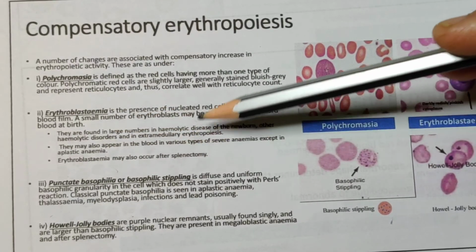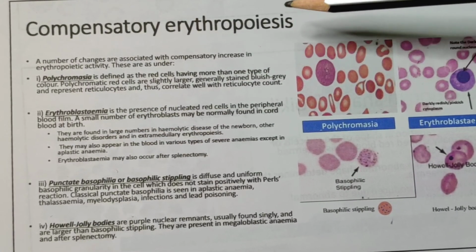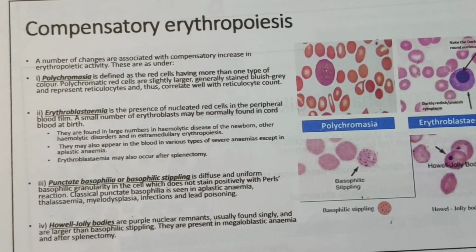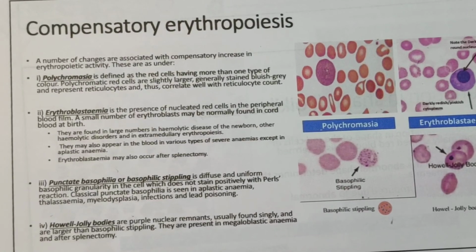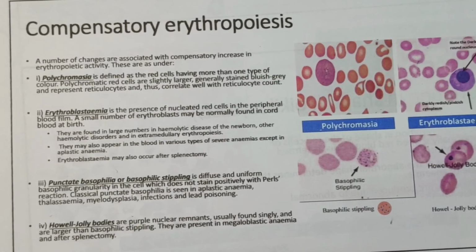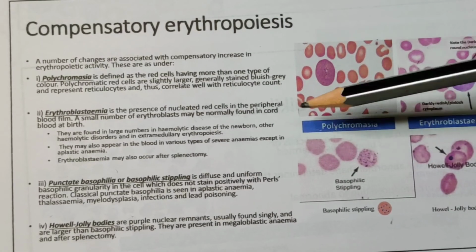You can also see this in different types of anemia except aplastic anemia. In aplastic anemia you will not see erythroblastemia. It also occurs after splenectomy. If you remove the spleen, then also you can see erythroblastemia.